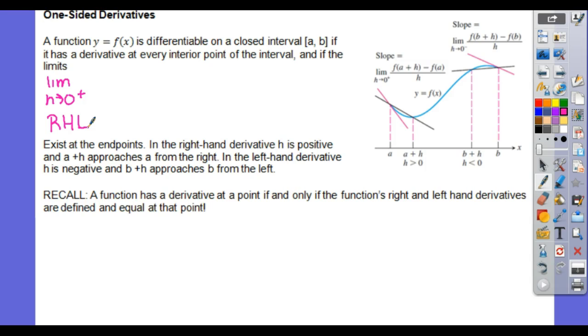So the limit as h approaches 0. And then, again, all we know now is the slope of the secant. So that's your f of a plus h minus f of a, all over h. What would the left-hand limit then be? In that drawing, this is the left-hand one.